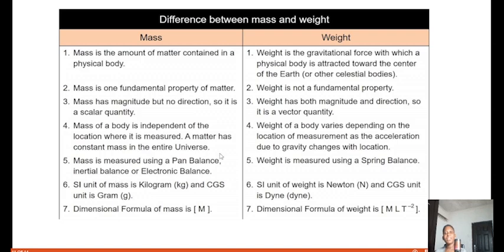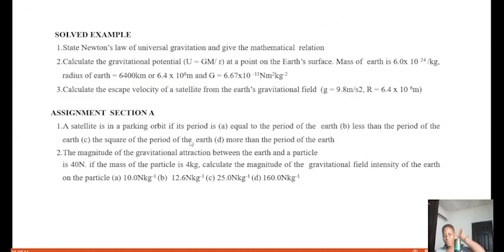So don't forget the unit of mass is kilogram, while the unit of weight is Newton, and so on and so forth. So go through these differences, because you can actually come across so many questions on it. So let's solve some questions. The first question says: state Newton's law of universal gravitation and give the mathematical relation.